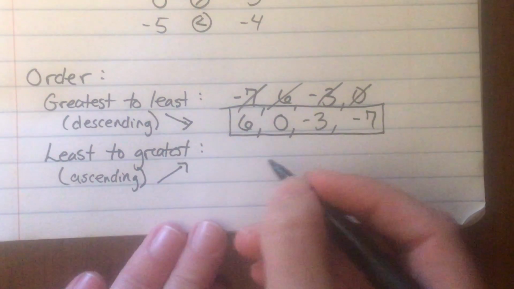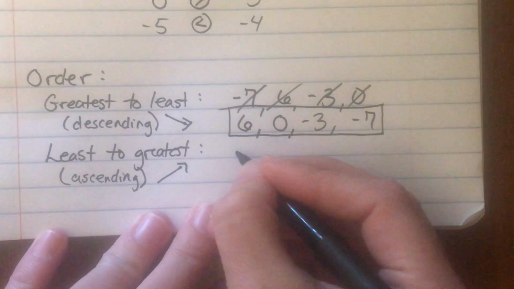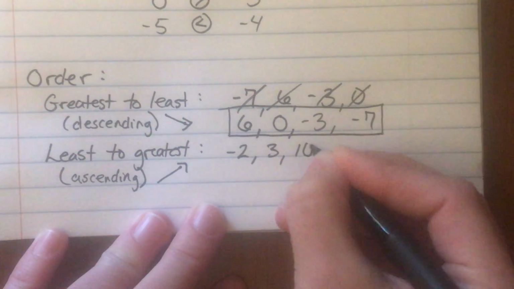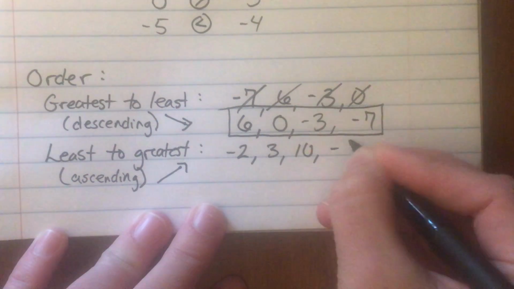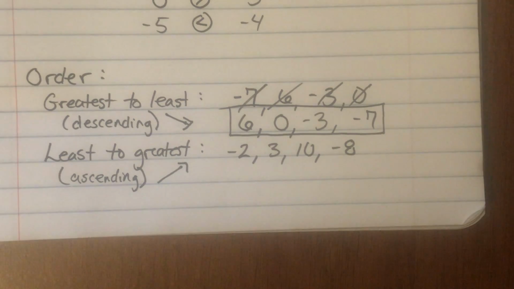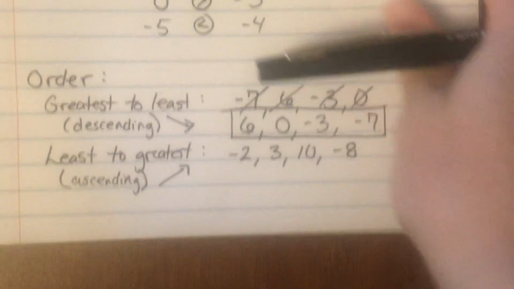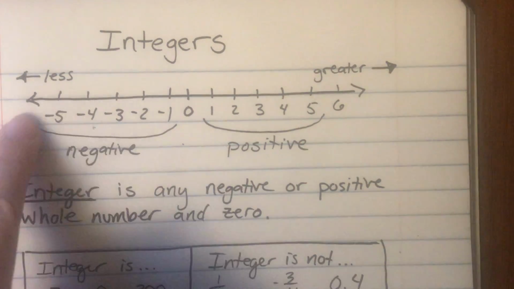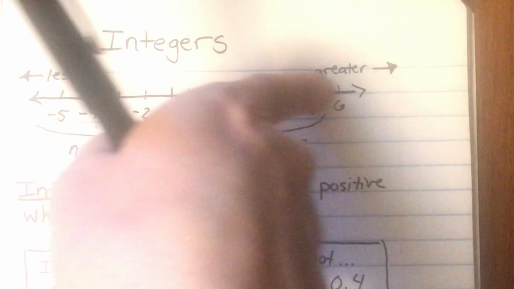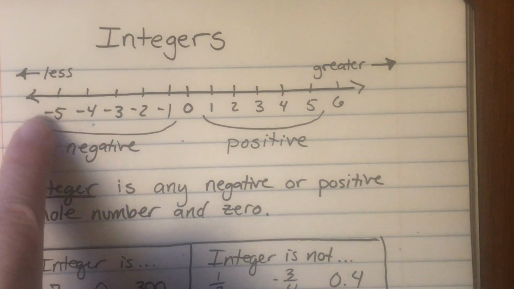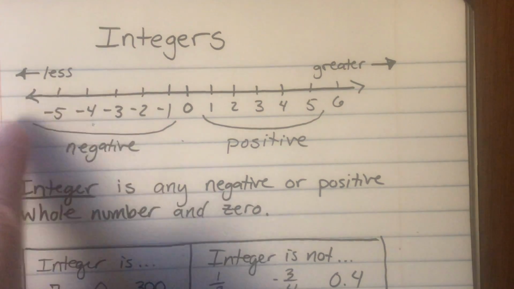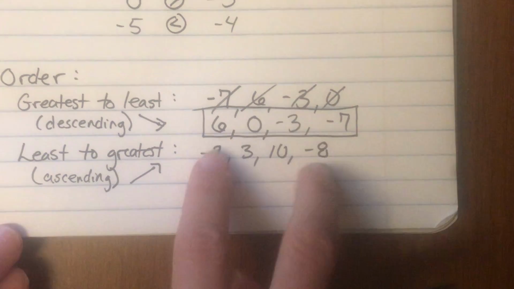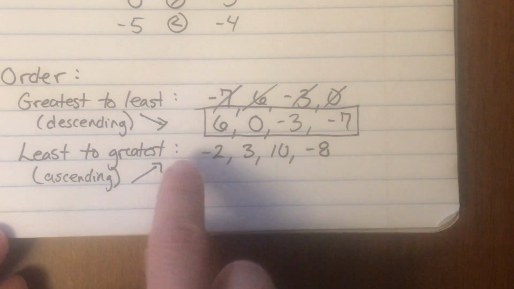And so let's put these in order. Let's go with -2, 3, 10, and -8. All right, so in order from least to greatest. You can use your number line. Anytime you need to draw out a number line, that would be a great idea. We're going to go from least to greatest. And so we want to look for the negative number that is the most least, aka the bigger the negative number, the less it is. So which one in here is our largest negative number? Which one is the most least?